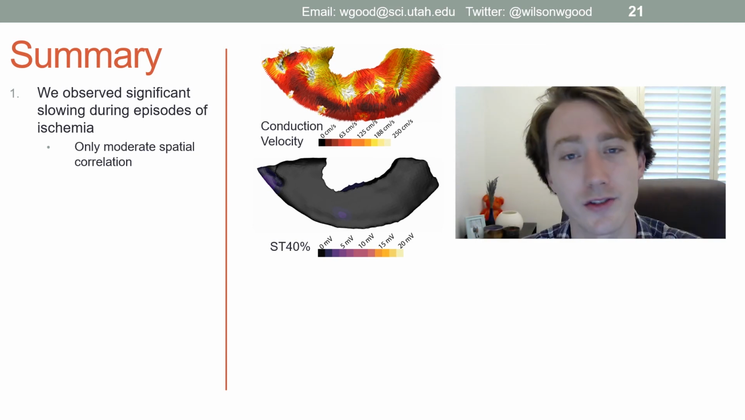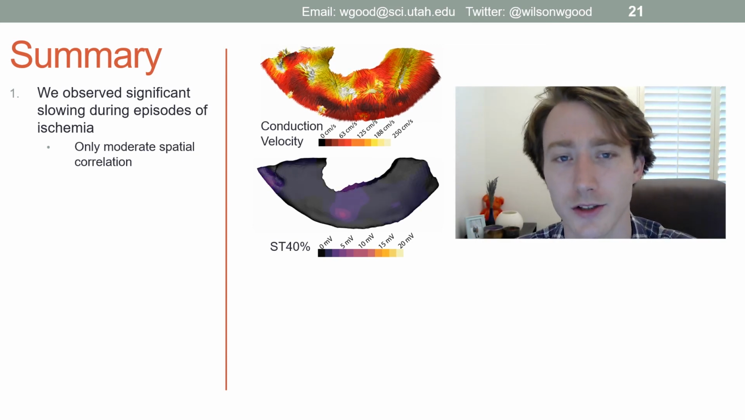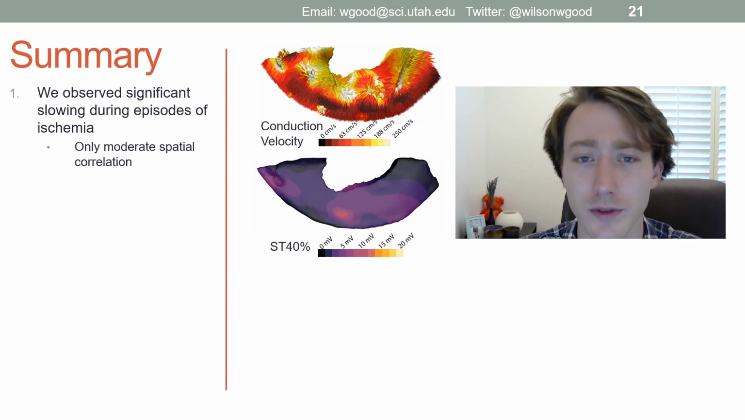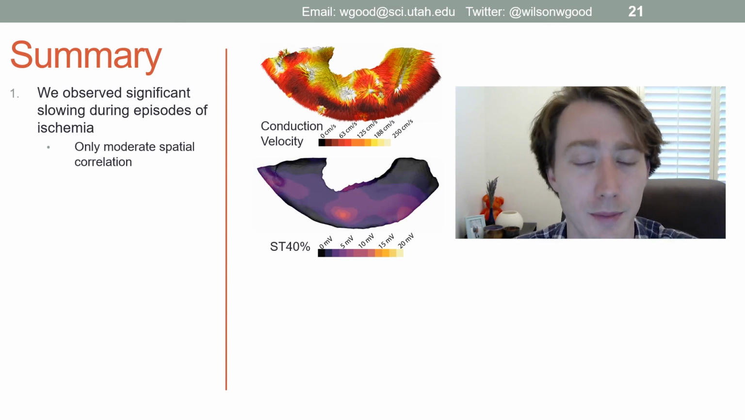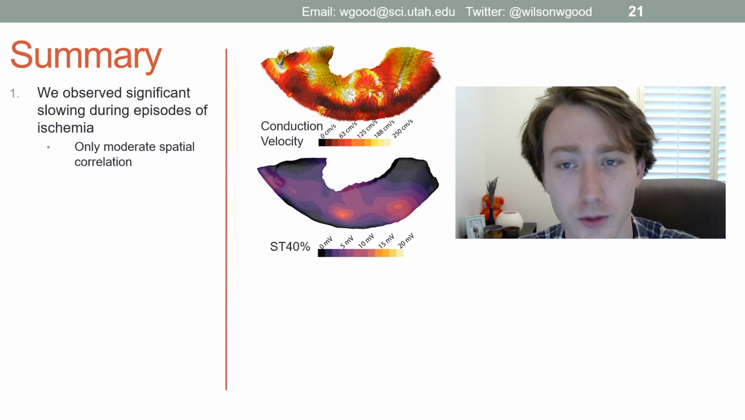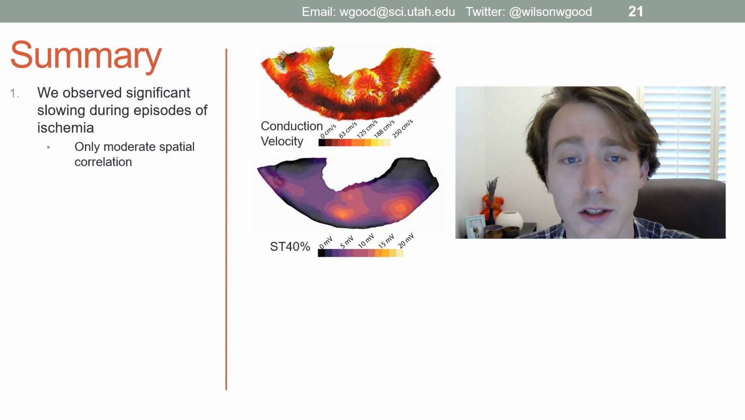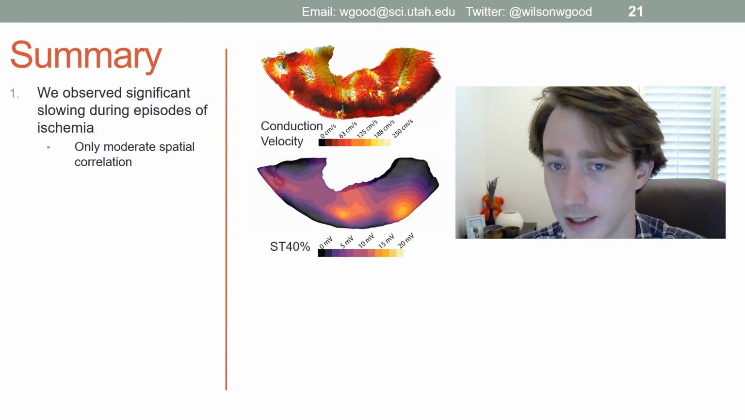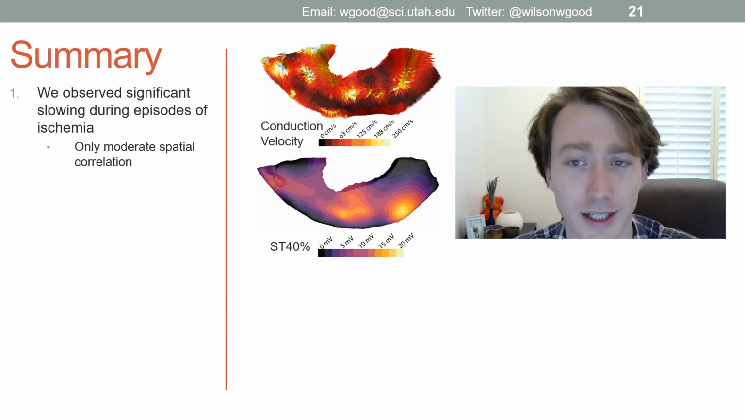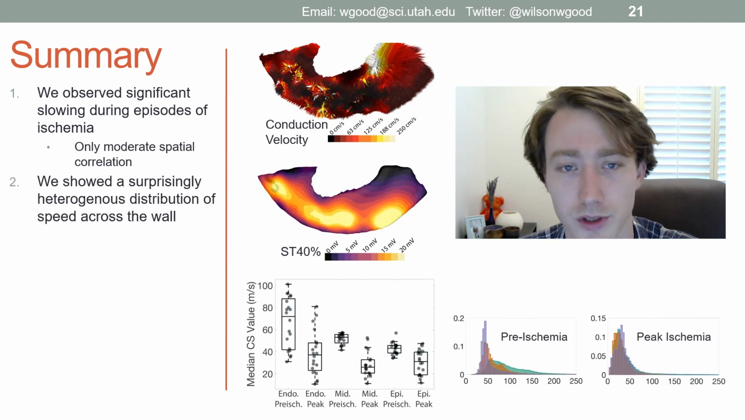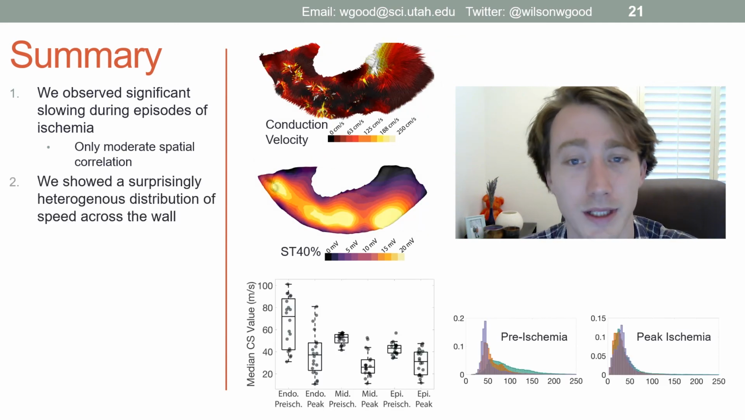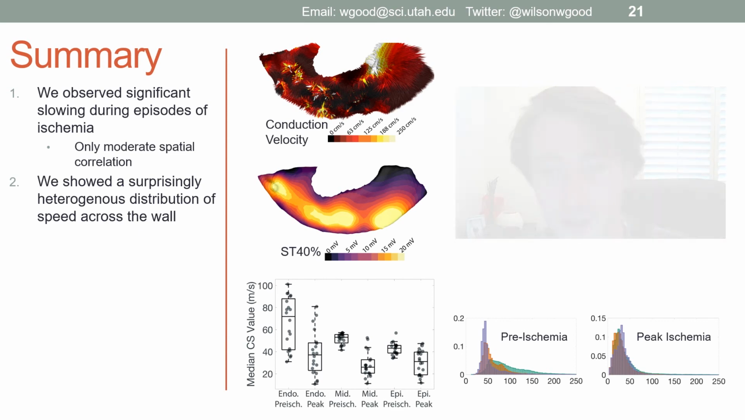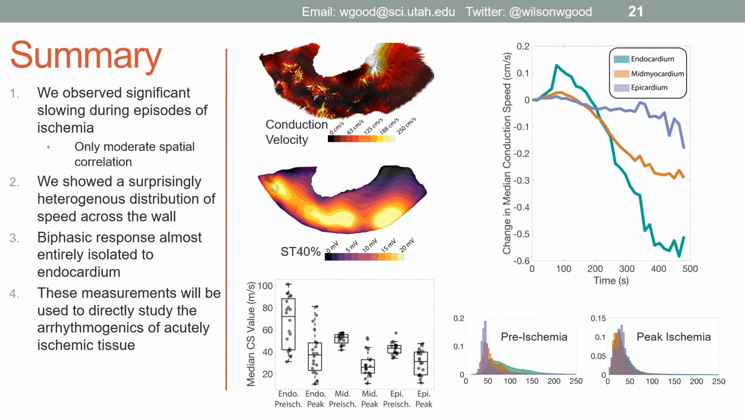In summary, with this study we showed that during episodes of graded ischemic stress, we see significant conduction slowing. We observed that ST segment changes typically preceded changes to speed, and we routinely saw slowing beyond regions of heightened ischemic stress. We also observed a surprisingly heterogeneous distribution of speed across the wall that at the peak of ischemia became far more homogeneous. Finally, we observed volumetrically a biphasic response in conduction speed that was most prominent in the endocardium.